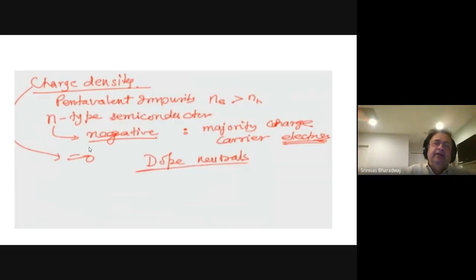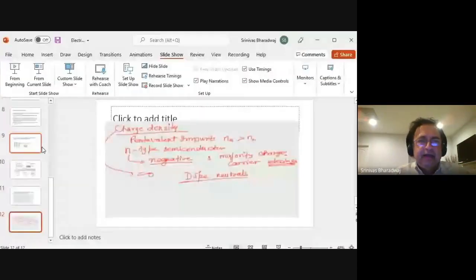Now a pentavalent impurity, on the other hand, is an N-type semiconductor. So they will have extra electrons. The majority of the carriers are not holes, but electrons. Therefore, they will have loose electrons, which can then be transported under an electric field. So that's the basic idea behind these two types of elements.